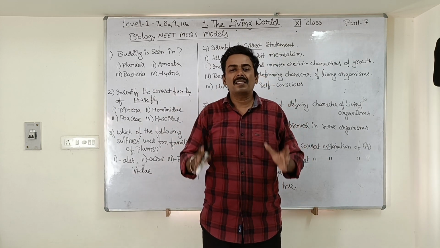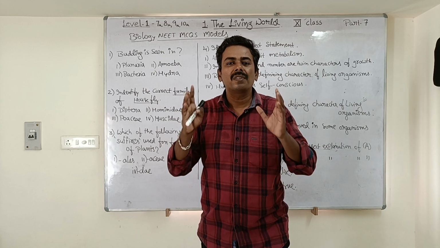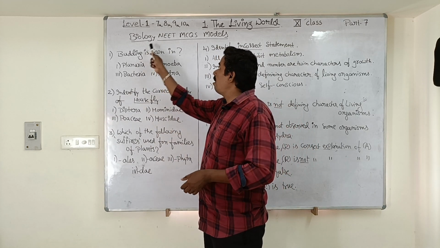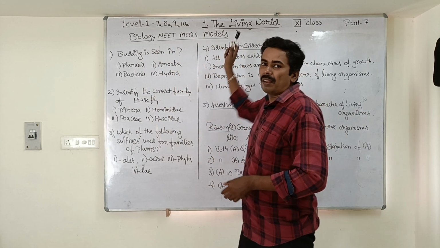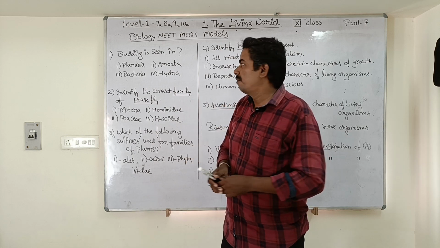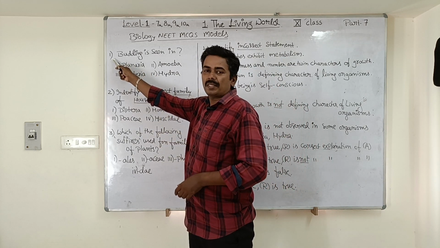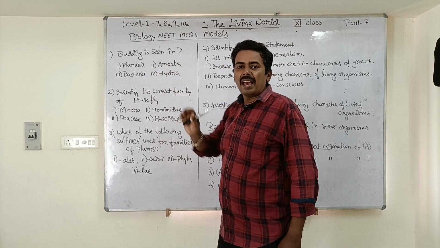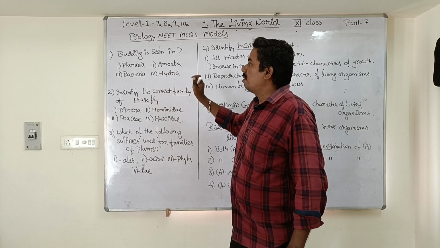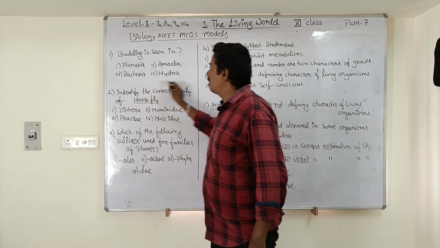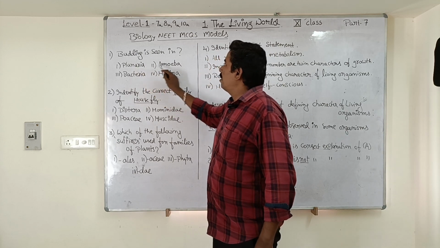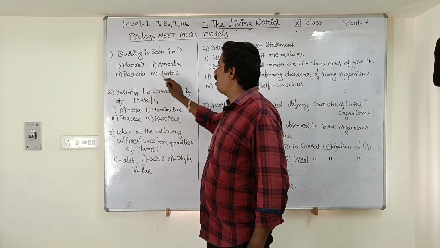Today we are going to discuss different models of NEET Biology MCQs. So, Biology NEET multiple choice questions models. First we are going to discuss the most simple type of model which you are seeing here. The first question: budding is seen in. It's a direct question, there is no confusion. We have to identify which is the correct answer among these four options given: planaria, amoeba, bacteria, hydra.